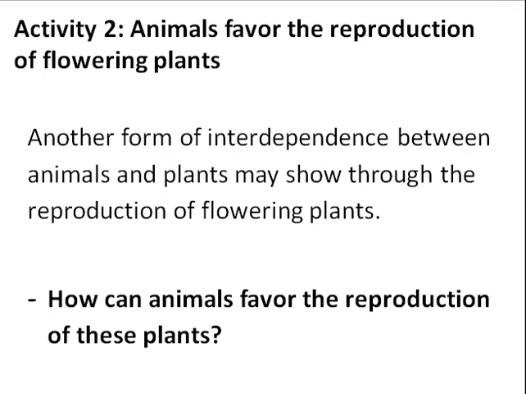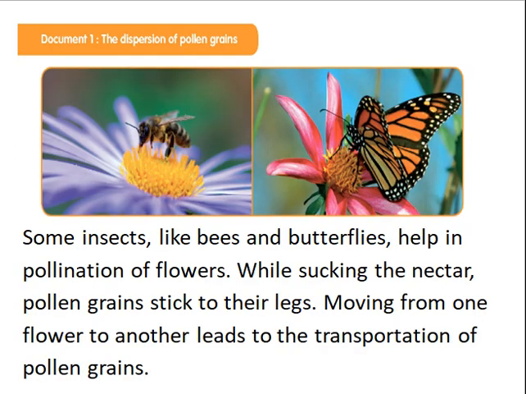In activity 2, how can animals favor the reproduction of flowering plants? How? Let's see some examples. This document shows the dispersion of pollen grains. In the first theme, we have studied that bees, insects, or birds can help in the pollination process of flowering plants, in the reproduction of flowers.